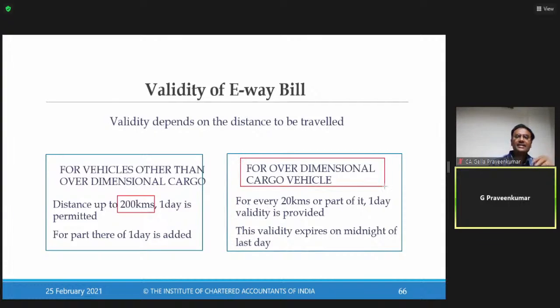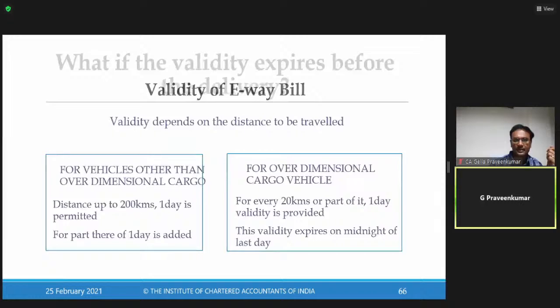If it is an over-dimensional vehicle, means it is a vehicle for which a road permit is given, which is an exceptional vehicle, a huge vehicle with multiple capacity, for those vehicles, for every 20 kilometers, the validity is for 1 day.